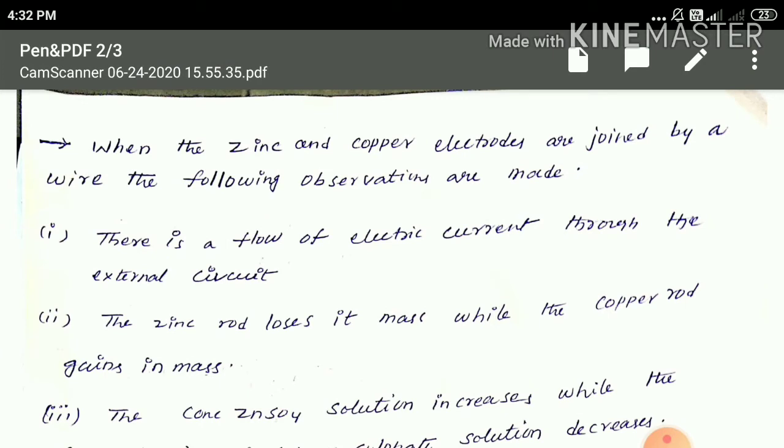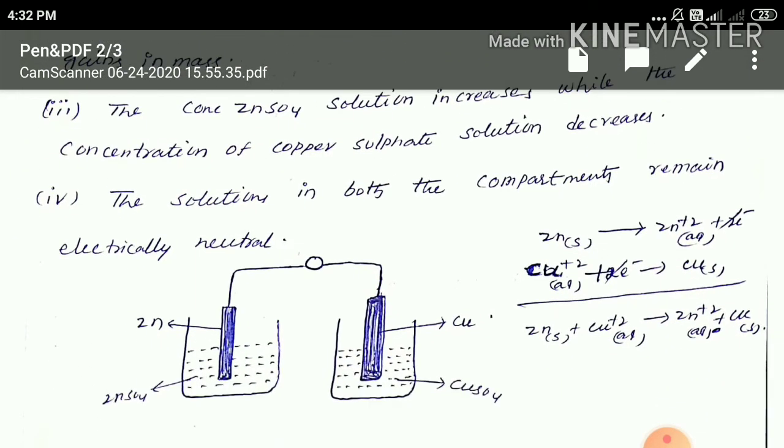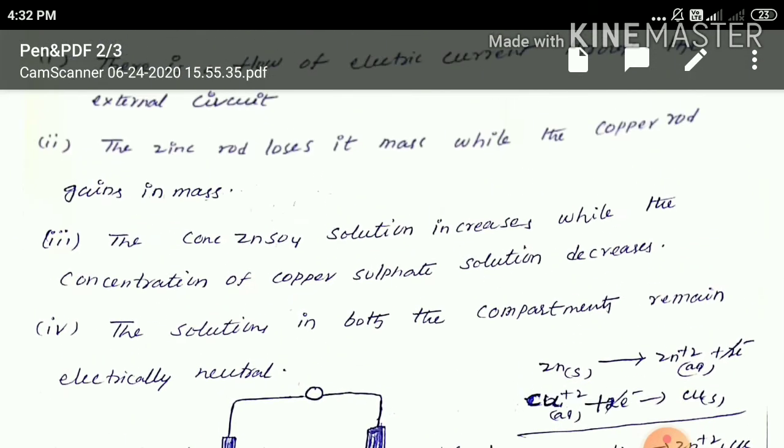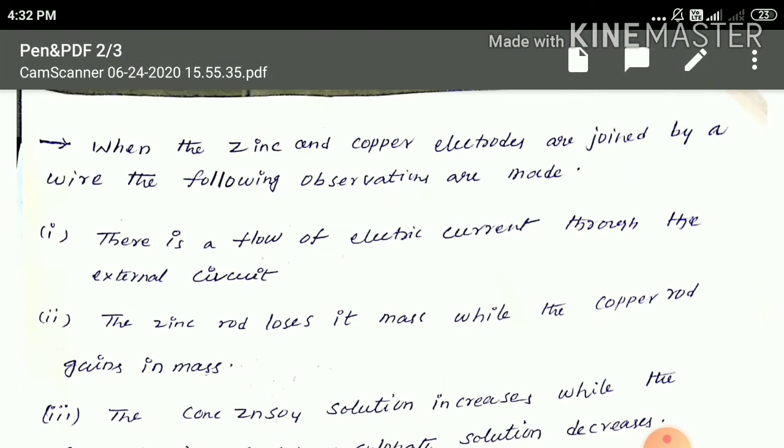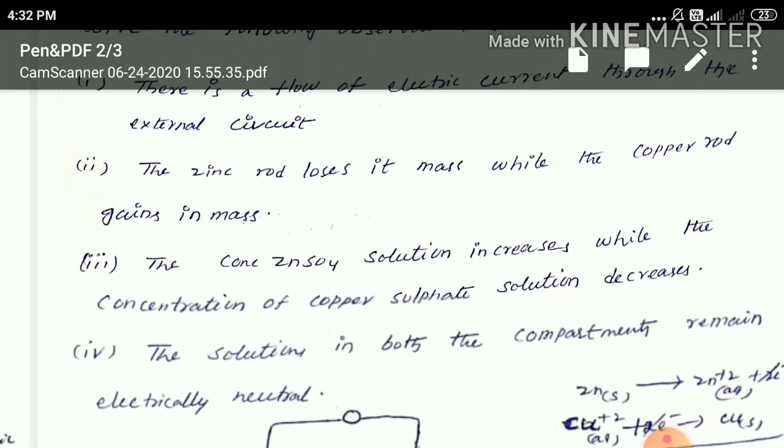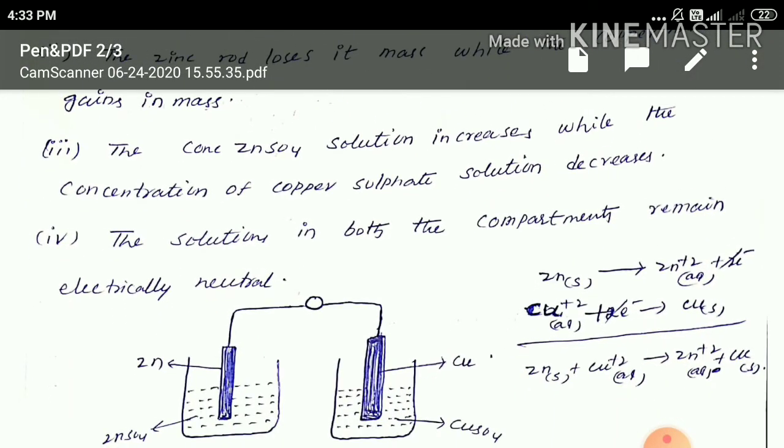Next, when the zinc electrode as well as the copper electrode are joined by a wire like this, the following observations are made. There is a flow of electric current through the external circuit. That means when they are joined through the electrical wire, the electric current flows through this external wire.